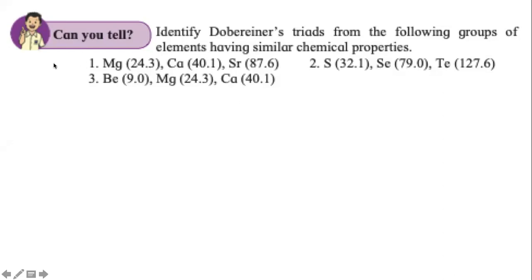If we look at the first group of elements, it's numbered 1. It has 3 elements: magnesium, calcium, and strontium. Magnesium, the atomic mass is 24.3. So this is the lightest one. Strontium, 87.6.